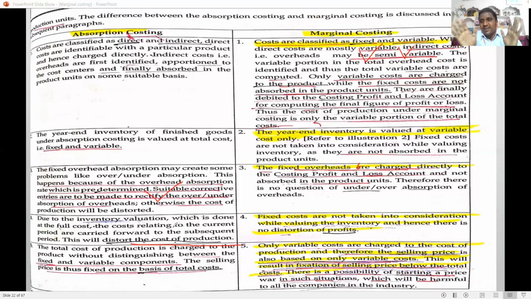Fixed cost is not at all taken into consideration. Based on the variable cost only, the closing stock, the cost of the product, and the fixation of the price are determined. It is the marginal costing. It is the major difference between absorption costing and marginal, or variable, costing. So next one,